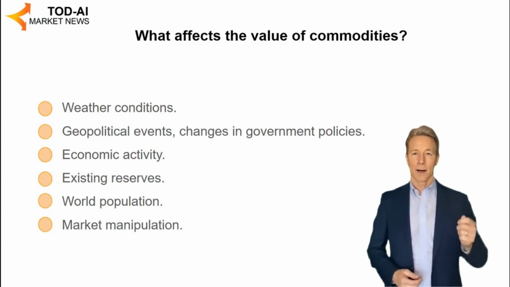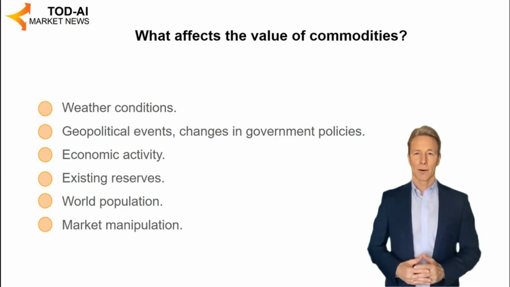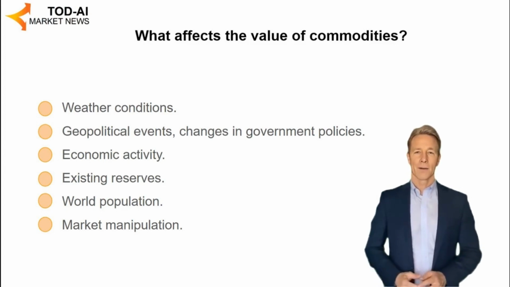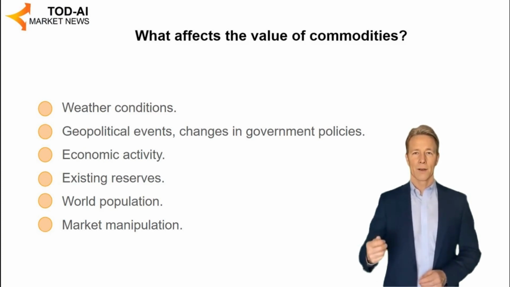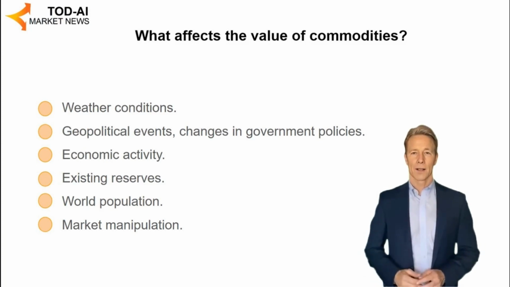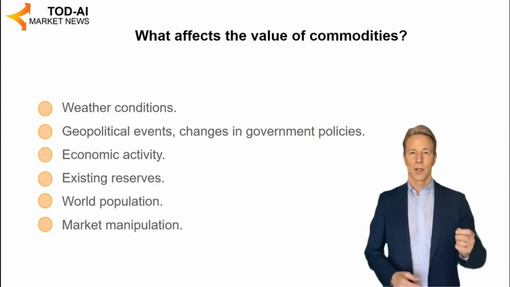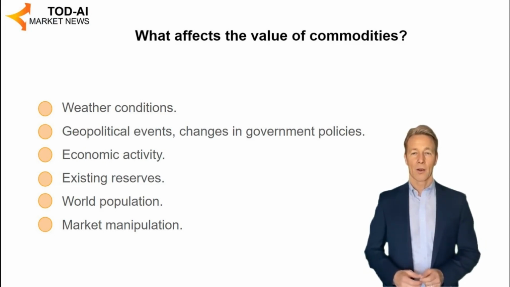6. Market manipulation. Taking gold as an example, most of the existing amount is traded on markets in the form of rights such as futures contracts or ETFs. The gold sales rights provided far exceed the actual physical gold stored by the intermediary entities. This means that these entities can change the balance of real supply and demand. Having bought less gold than demanded, they are reducing the real price that gold should have. This, of course, does not happen only with gold.